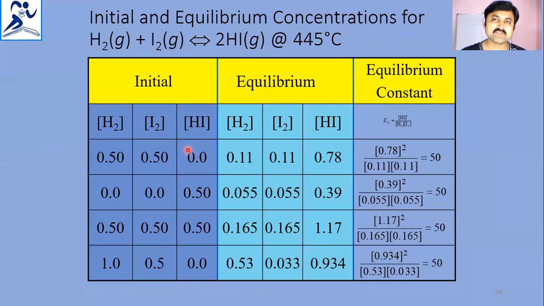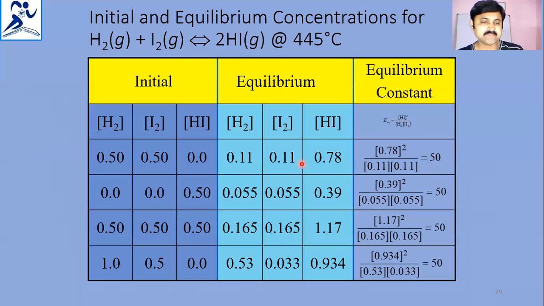But when equilibrium is reached, some quantity of reactant is consumed and product formed. Whatever was 0.5 has become 0.11 for hydrogen and iodine, and hydrogen iodide has become 0.78. These equilibrium concentrations are used to find the equilibrium constant, and we got 50 as the answer.